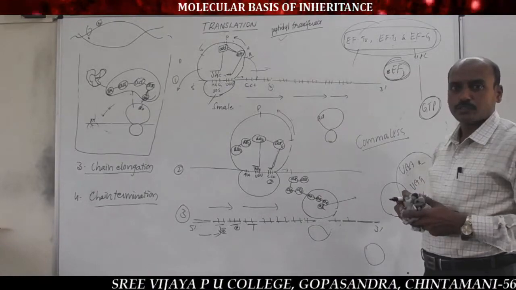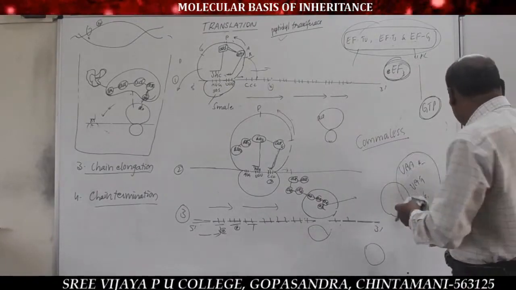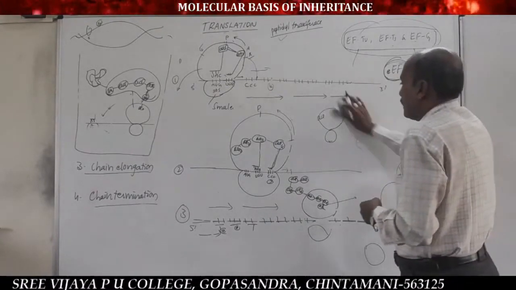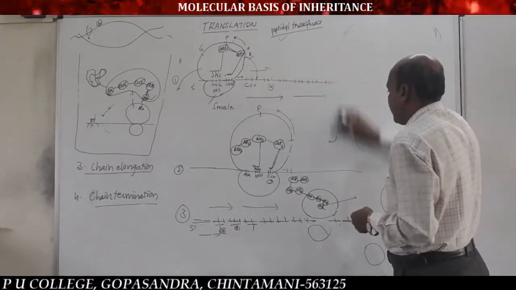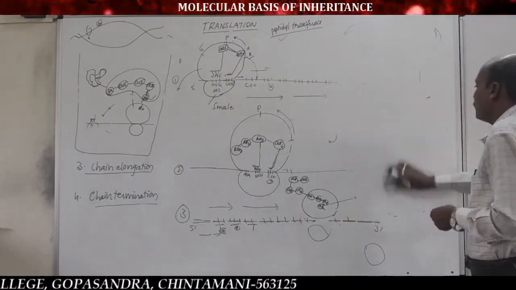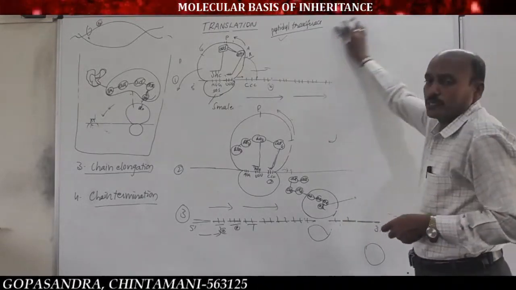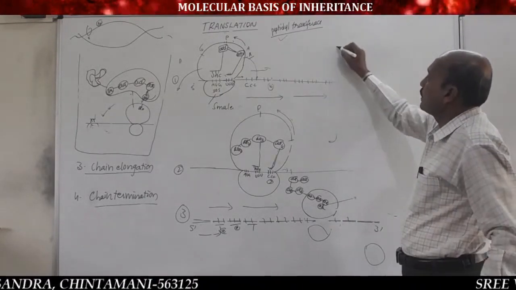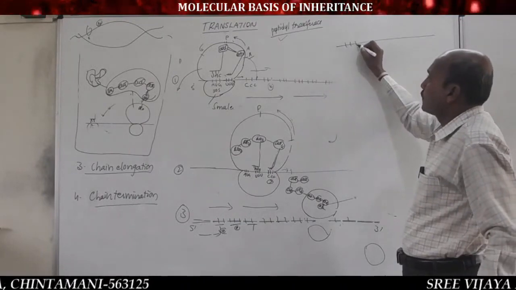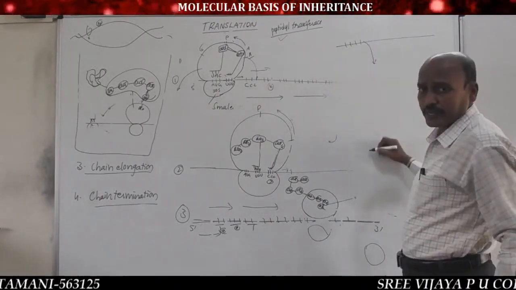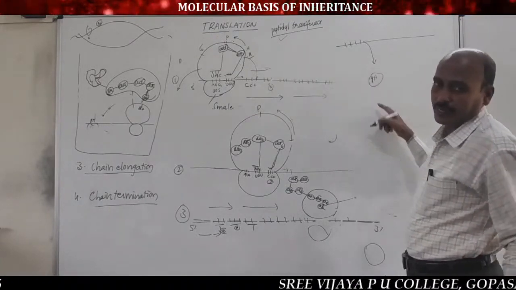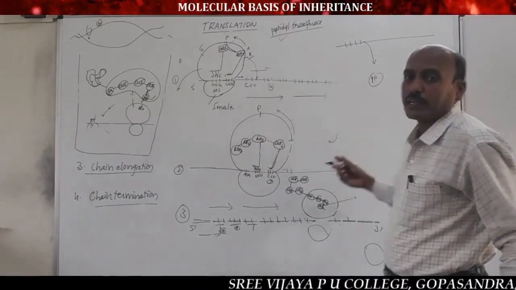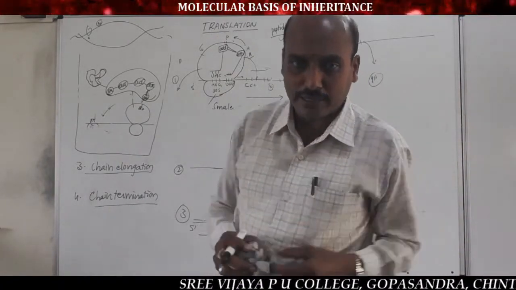Very important. After complete translation, to synthesize the polypeptide chain to form a protein molecule, the codons present in mRNA are decoded into a polypeptide chain or protein molecule. That is the definition of translation.